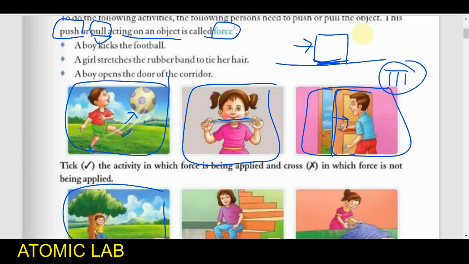Pull means खींचना, खींचना यानी कि अगर हम force exert कर रहे अपनी तरफ, that will be known as pulling. In the first case, this guy is trying to push, or we can say this guy is trying to kick this football. So football के ऊपर जो force exert किया है, he wants to move this object away from himself. Okay, so definitely अगर हम अपने से दूर किसी ऑब्जेक्ट को फोर्स एग्जर्ट करते हैं, that will be known as pushing, यानी कि बाहर की तरफ धक्का लगाना.